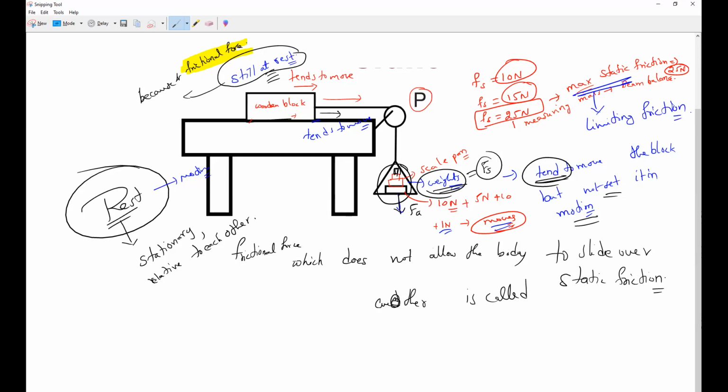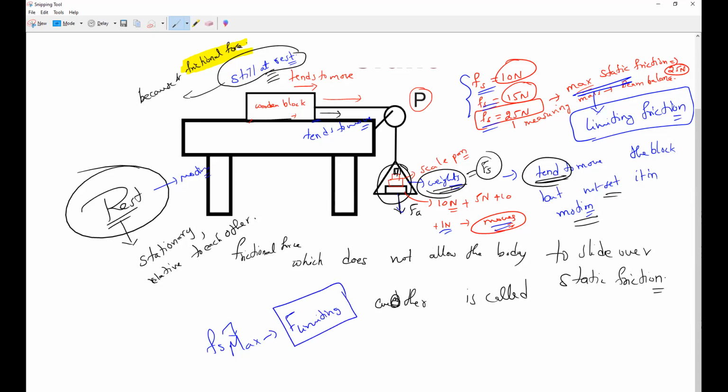Understand, Mr. Nivedan? Yes, sir. Static friction is not constant. Static friction is always variable. But the maximum static friction, what do we call it? Limiting friction. When the static friction is maximum, that is only called F limiting. So the maximum static friction is called limiting friction.